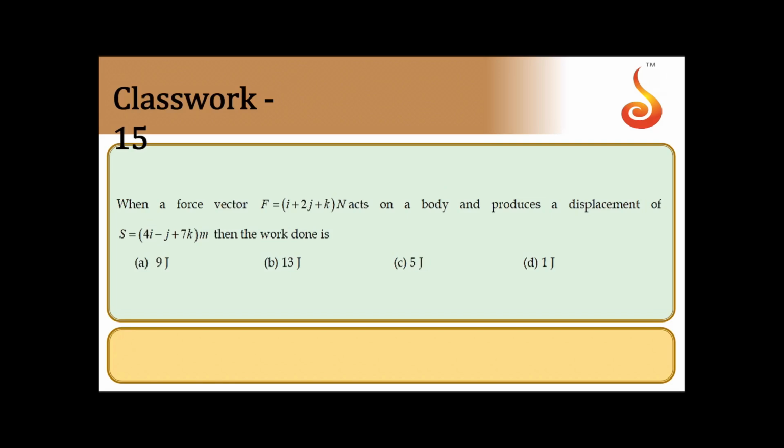Yes, we shall move on to the next one. When a force vector F is equal to i plus 2j plus k acts on a body and produces displacement of 4i minus j plus 7k, then work done is? So you know that work done is the dot product of force and displacement. So force is given by this, displacement is given by this, just find the dot product.